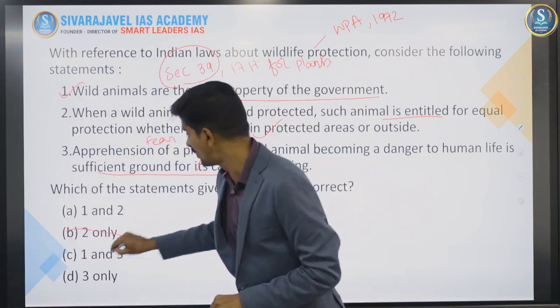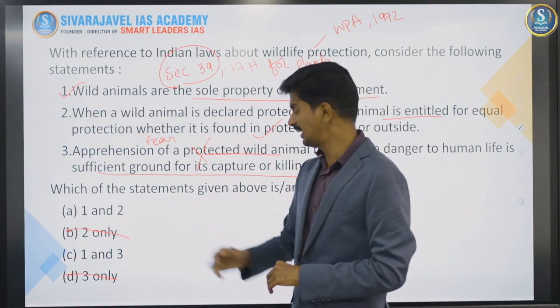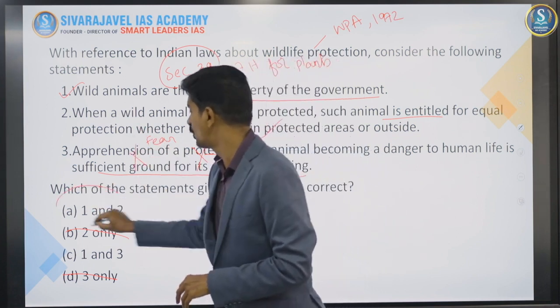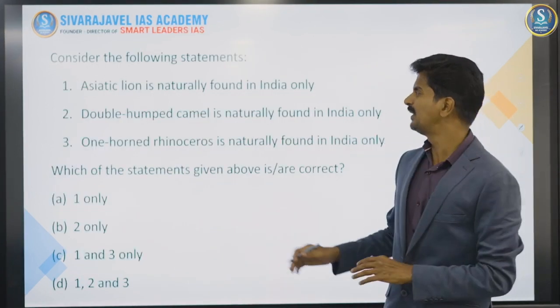Then obviously you would have already eliminated 50%. Then you have only 1 and 3, and 1 and 2. 3 is wrong. The correct answer is 1 and 2 for this question. Now moving to the next